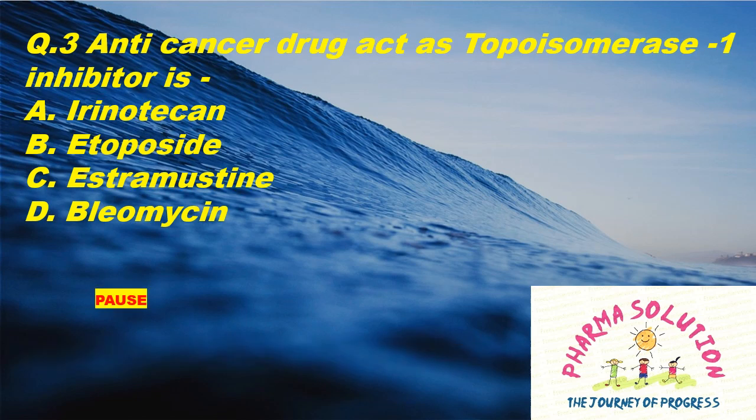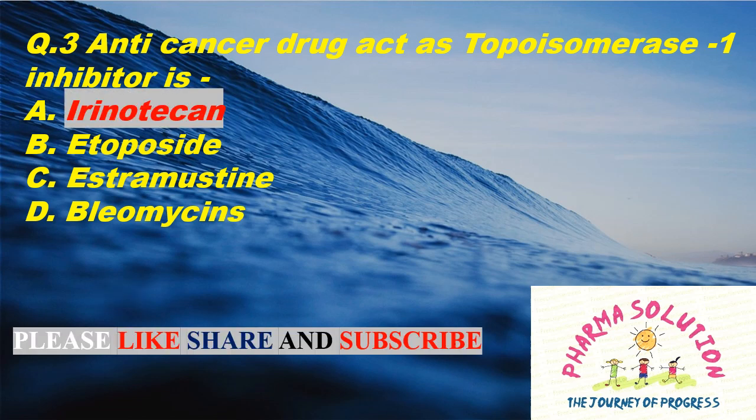Question 3. Anti-cancer drug act as topoisomerase 1 inhibitor is option A, Irinotecan. Option B, Etoposide. Option C, Estramustine. And option D, bleomycin. And the right answer is option A, Irinotecan.